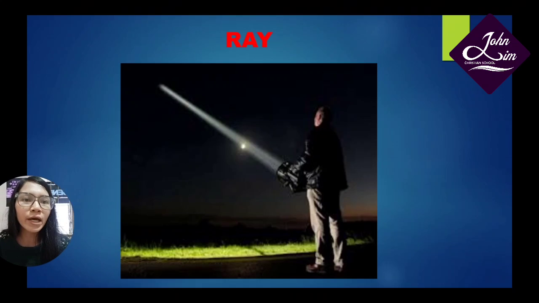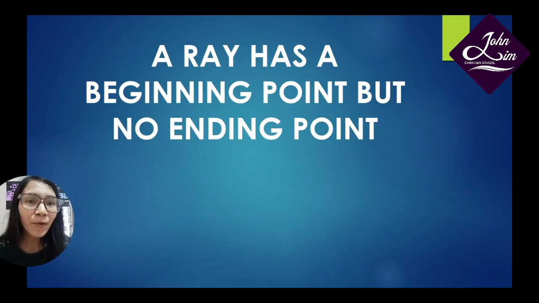What is a ray? Before we define the ray, I want you to look at this picture. This picture shows us a man who is holding a flashlight, and the flashlight has been turned on. So, the flashlight is the beginning of the ray, and the light of the flashlight continues as far as you can imagine. So I think it's an infinitely long part of a ray. So what is a ray? A ray has a beginning point but no ending point. It's like a flashlight and its light.